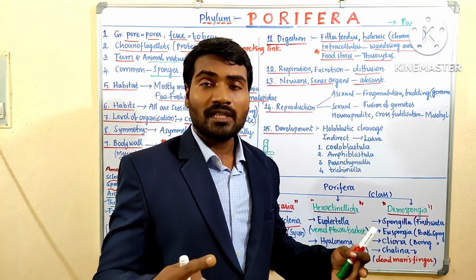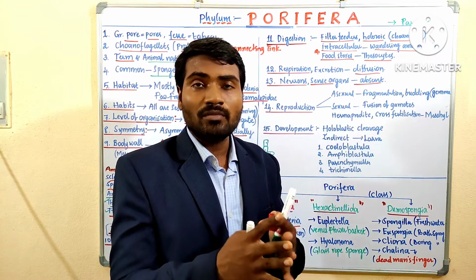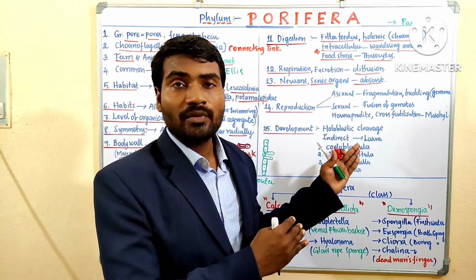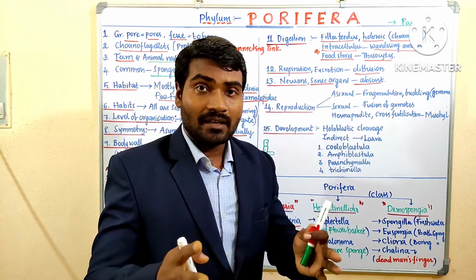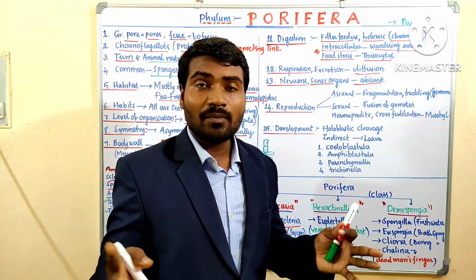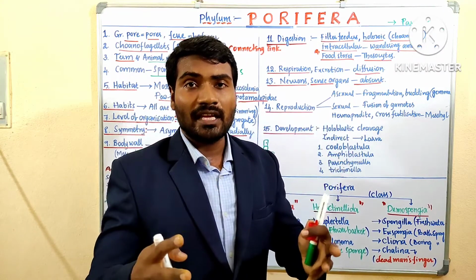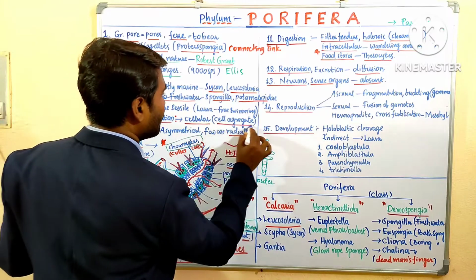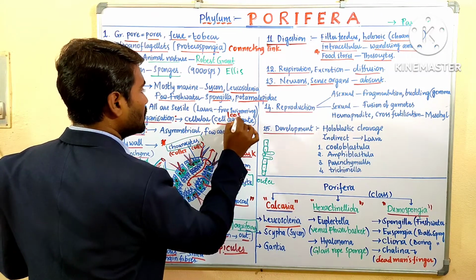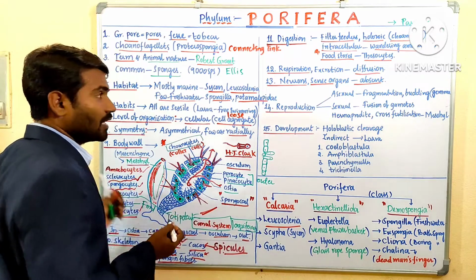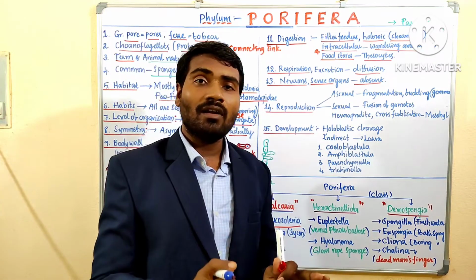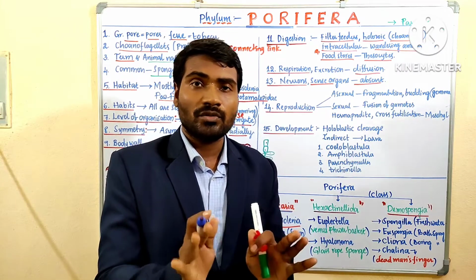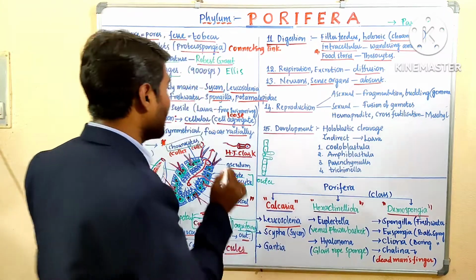Even though different types of cells are present, they do not together form tissues. There is no formation of tissues because of the absence of neurons. Three to four different types of cells are present, but they are arranged in different areas. This type of arrangement is called the loose cell aggregate form. It shows the cellular level of organization: different types of cells are present but not formed into tissues.